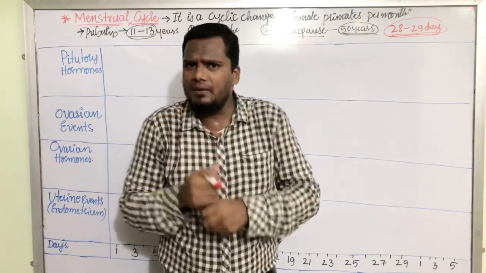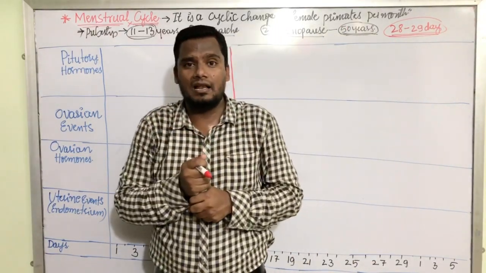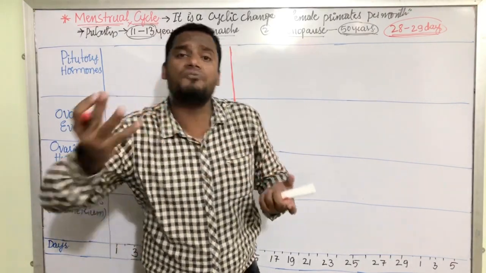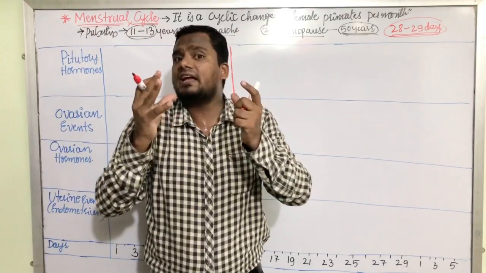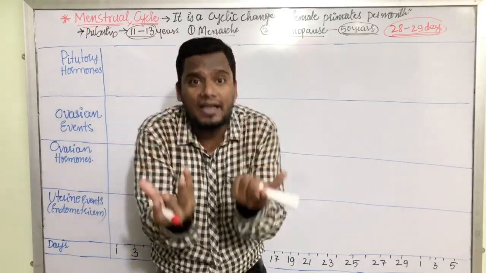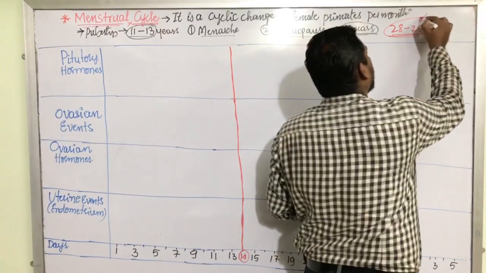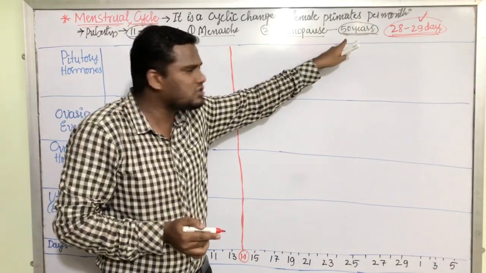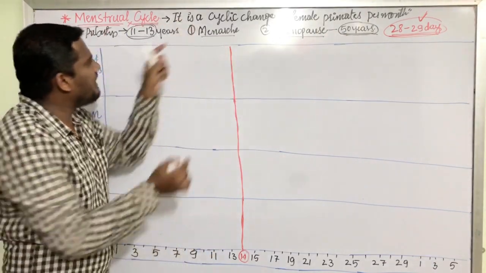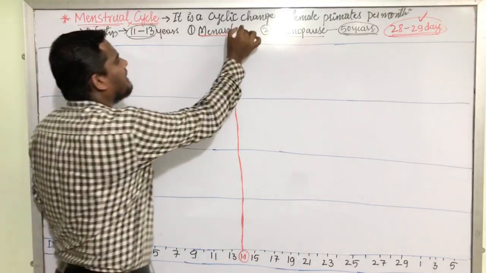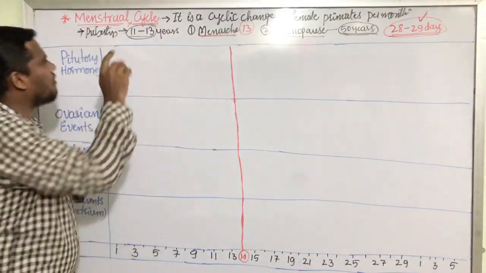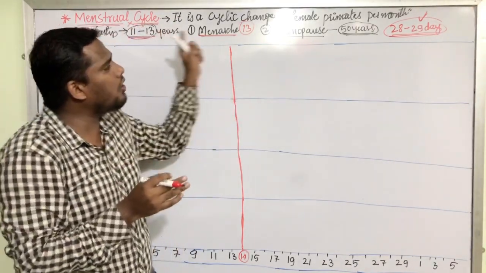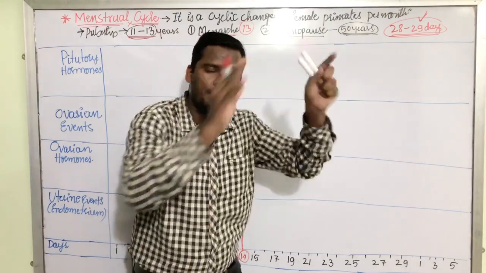That means some of the females complete their menstrual cycle in 30 days, some in 35 days, and some in 21 days. That means this figure is also variable, but the average is 28 to 29. The average age of menopause is 50 years, the average age of menarche is 13 years, and the average age of puberty is roughly 11 to 13 years. They are all variable numbers, my dear friends, remember.